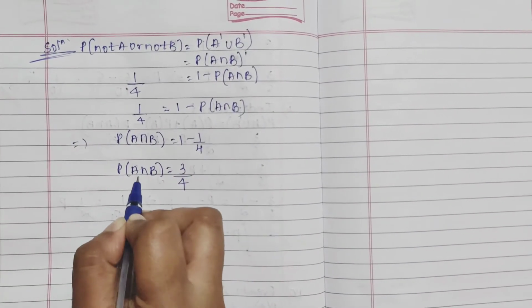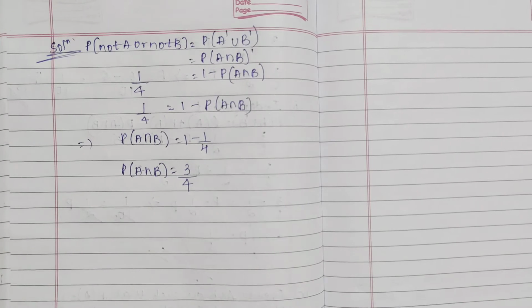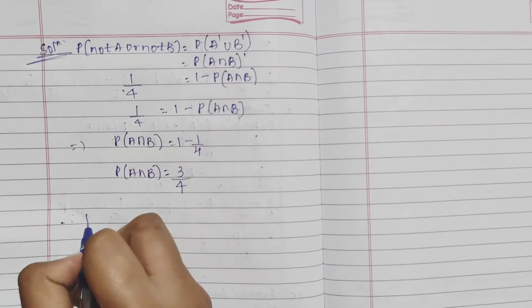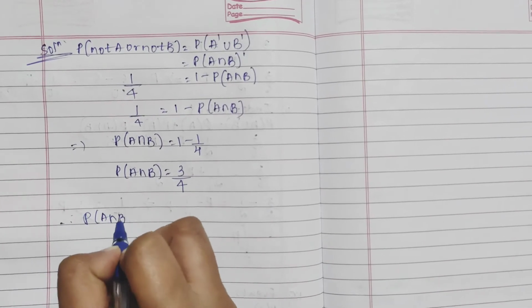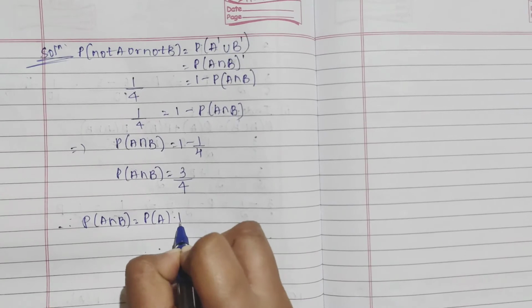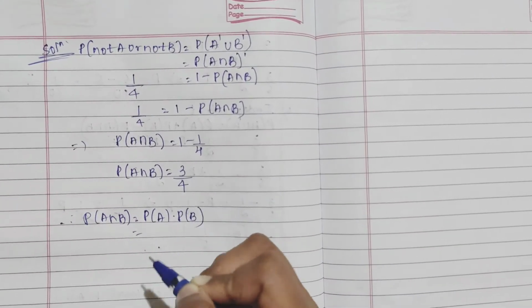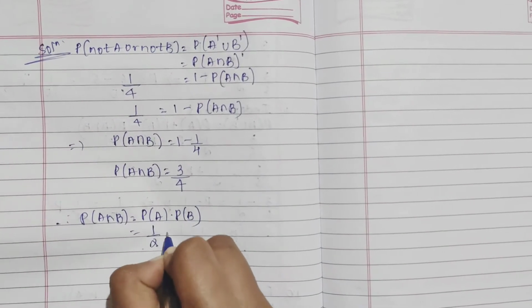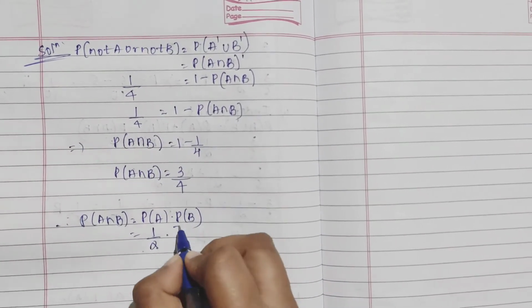Now, if A and B are independent, P of A intersection B should be P of A into P of B. P of A is given as 1 by 2 and P of B is given as 7 by 12.